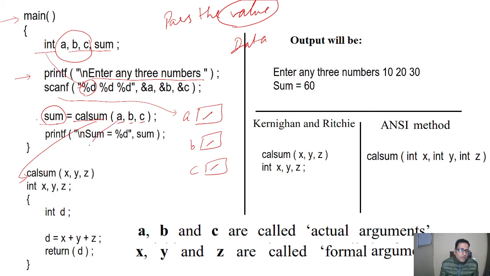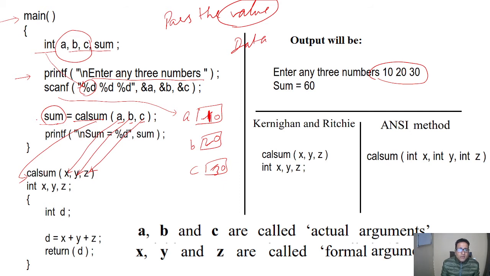Here A will be given to X, B will be given to Y and C will be given to Z. Let's say the 3 values entered through the keyboard are A is 10, B is 20 and C is 30.